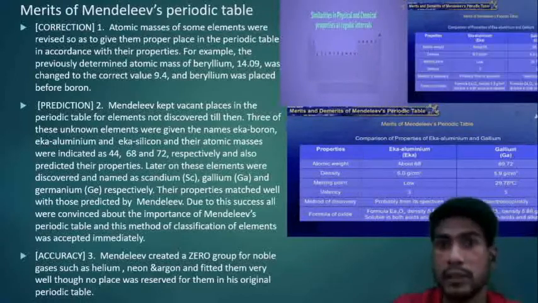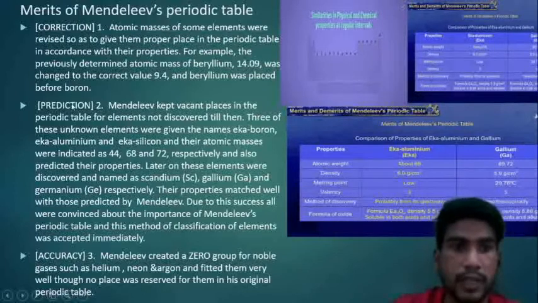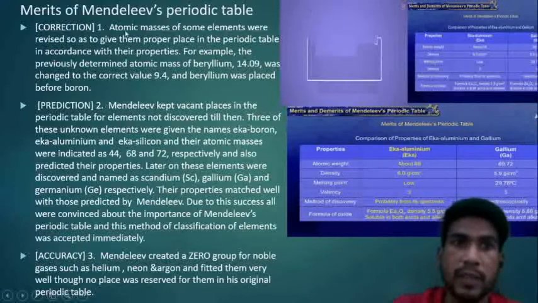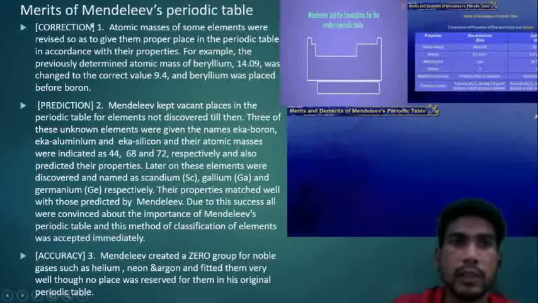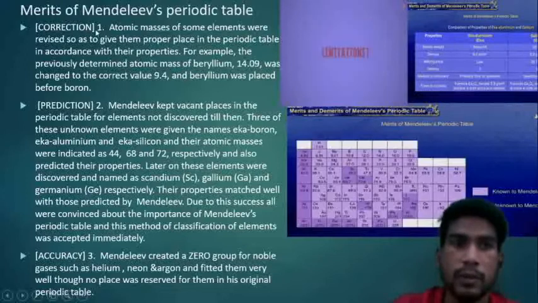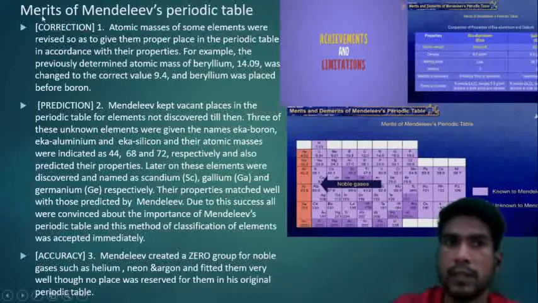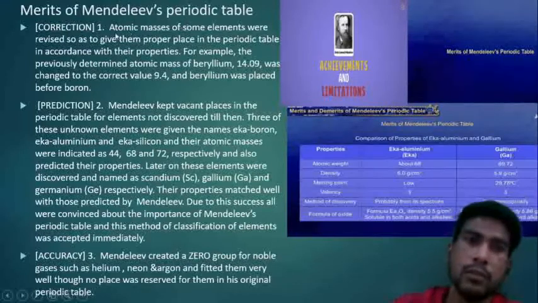Okay, these three: correction, prediction, and accuracy. These all are merits of Mendeleev's periodic table. It is expected that while writing, we have to write in points, and all these points, first, second, and third, are mandatory for you to write in the SSC board exam when it is asked about merits of Mendeleev's periodic table. So you should mention all these 3 points properly there.